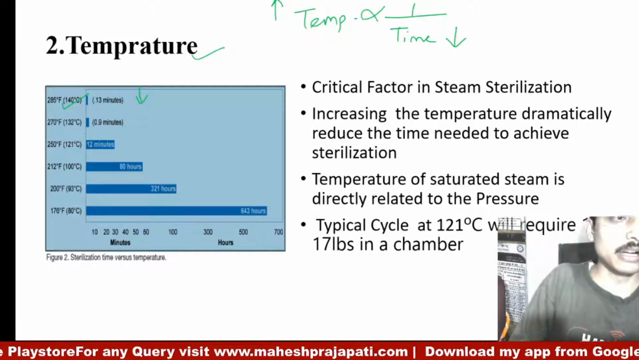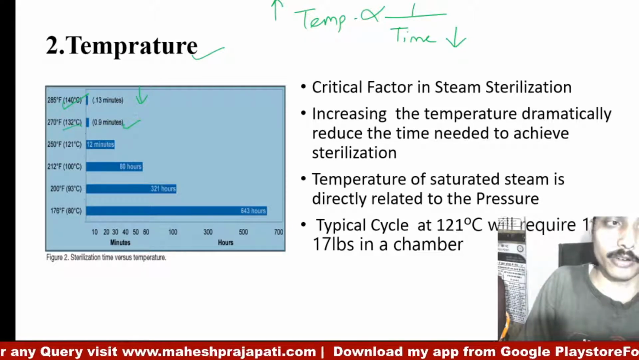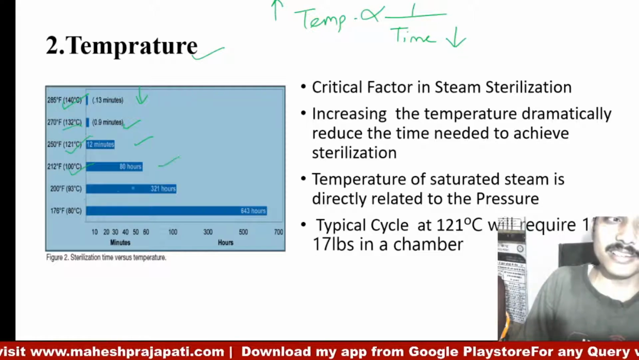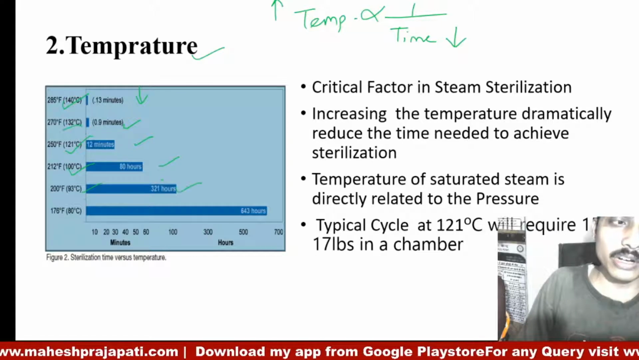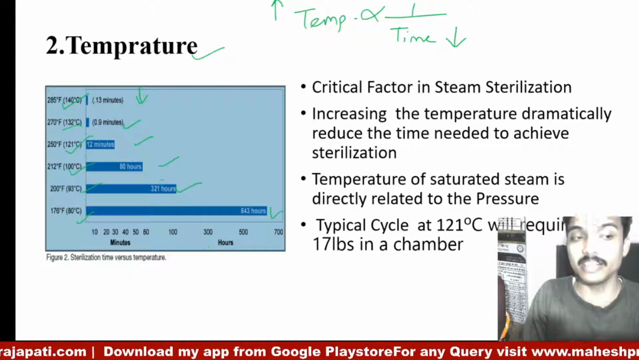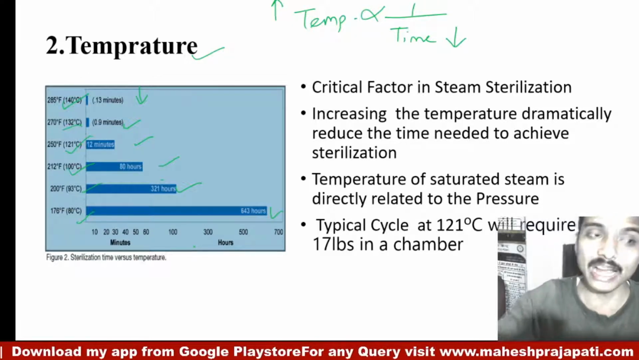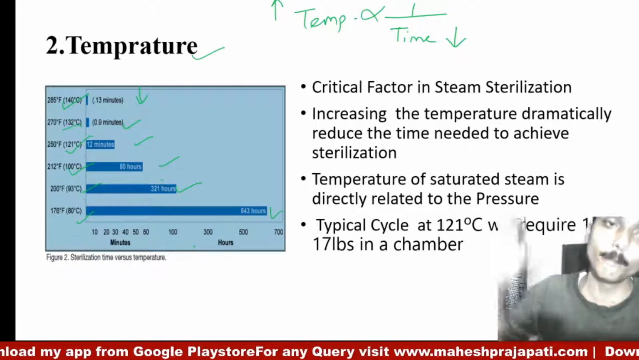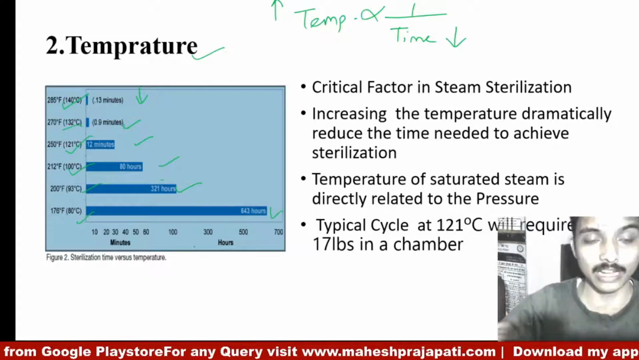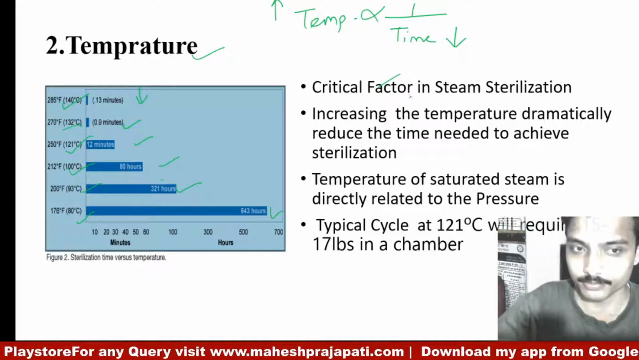For example, 140 degrees for 30 minutes, 132 degrees just 0.9 minutes, 121 degrees 12 minutes, 100 degrees 80 hours, 93 degrees 321 hours, 80 degrees 643 hours. So as temperature decreases, the time increases. We can achieve sterilization at different temperatures, but the time will vary. So according to temperature, time is set. It is a very critical factor in steam sterilization.